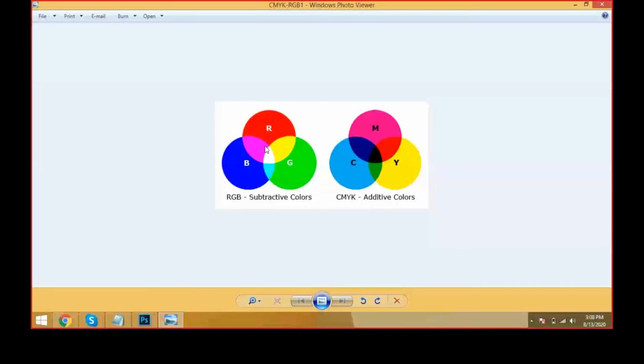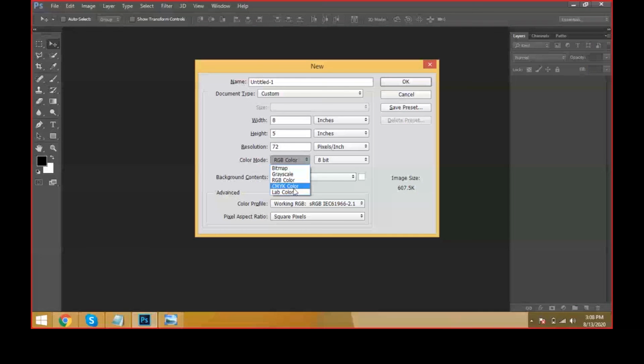Here we have RGB, red, green, blue, and CMYK, cyan, magenta, yellow, K for key color. K for key color, and the second name is black. RGB is subtractive colors, and CMYK is additive colors. And bitmap is nothing but image mode, friends.